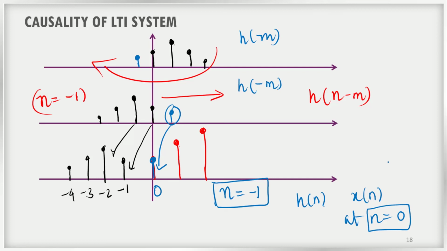So this makes the system non-causal, because we need the future values. Now the impulse response needs to multiply with x of n for n is equal to 0. That is not possible, because it is like predicting the future value. We are at n is equal to minus 1, but we need the value of input at time equal to 0. So this makes the system anticipative, a predicting system, and this makes the system non-causal. So that is the basic idea, right?